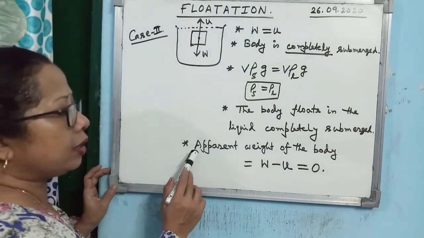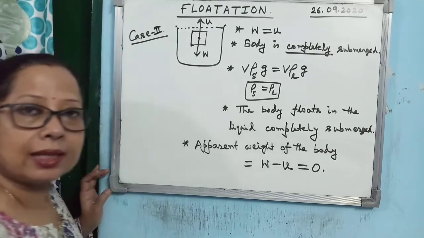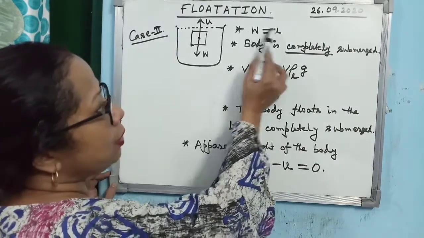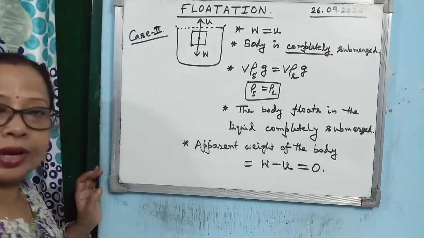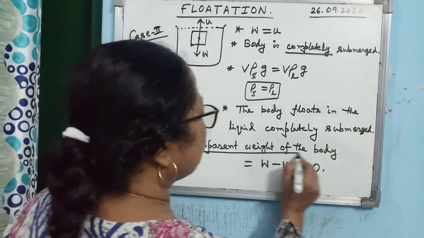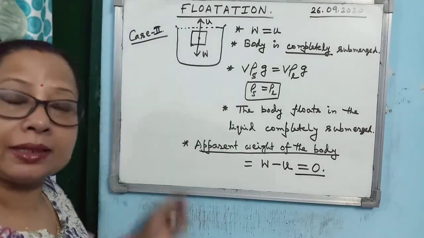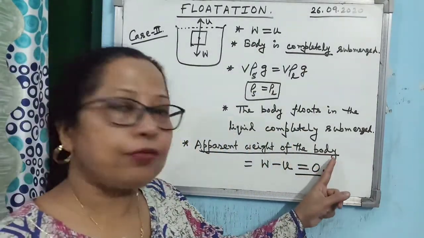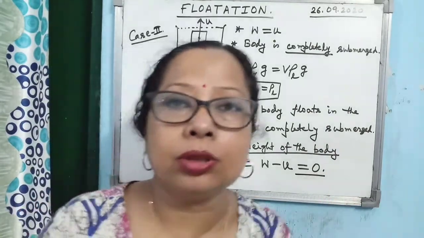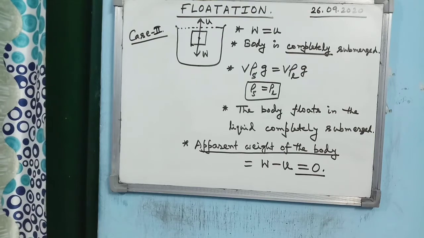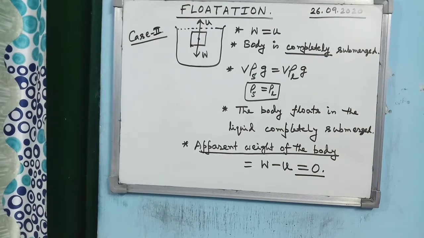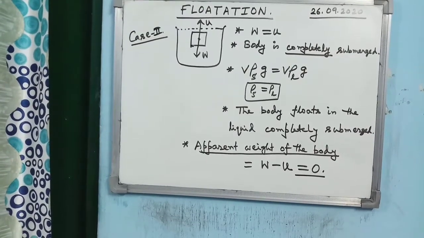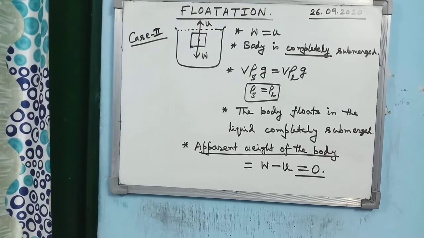And under this condition, what is the apparent weight of the body inside the liquid? You know, apparent weight of the body inside the liquid is W minus U. As W equals U, what will be the apparent weight of the body inside the liquid? 0. So this is the most important part. This is known as the principle of flotation. I will discuss it again later. So, apparent weight of a floating body is always equal to 0. Alright. And remember that the body will float only when weight of the body is equal to upthrust acting on the body, or density of the body is equal to density of the liquid.